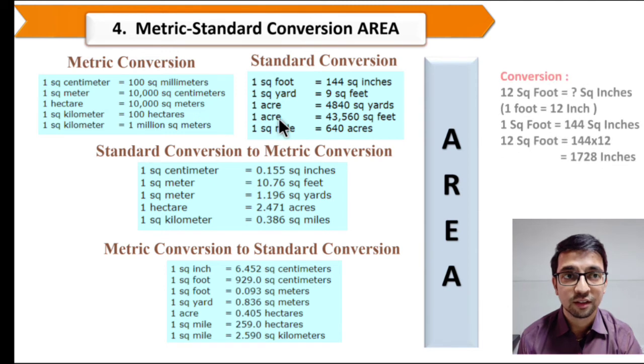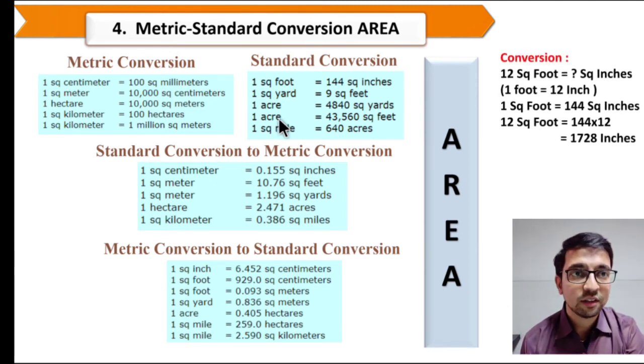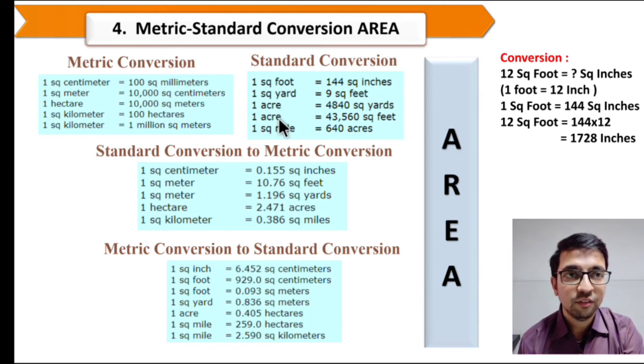So now convert 12 square feet into square inches. Here we know 1 foot equals 12 inches. So 1 square foot equals 12 multiplied by 12, so you will get 144 square inches. So 12 square feet equals 144 multiplied by 12. So you will get 1728 square inches.